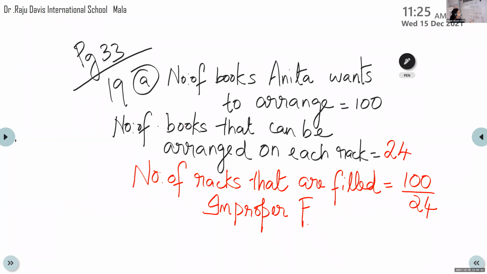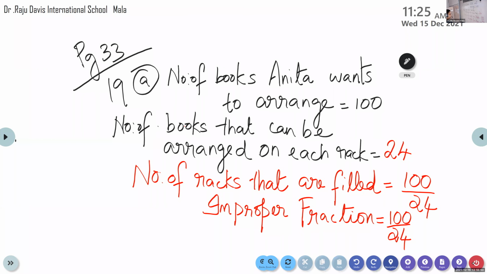Now we have to write the mixed fraction also. It is given as an improper fraction, so we can simply write 100 by 24. That is the improper fraction.